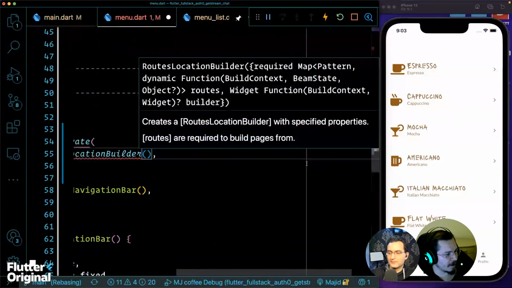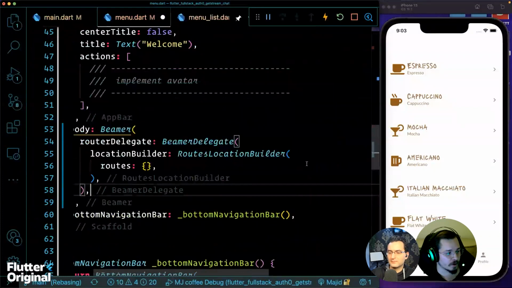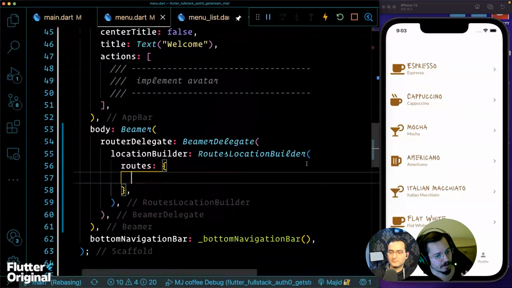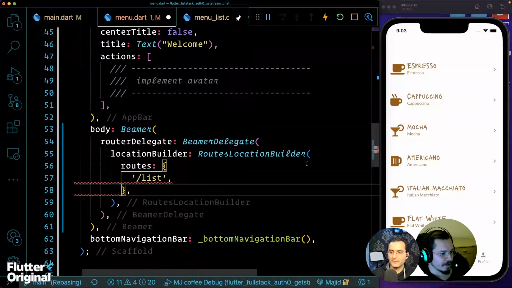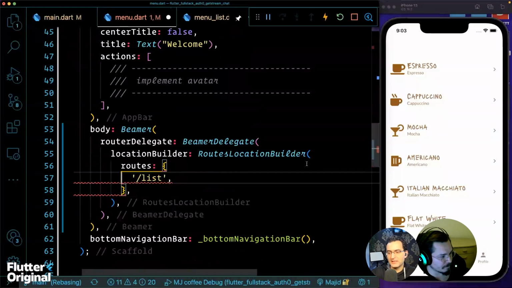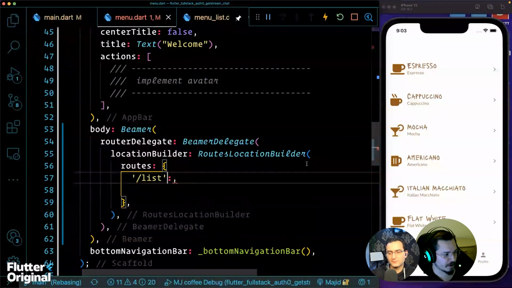Then we're going to define our 3 screens as routes. The important thing here is that because this screen was built when we went on the /list route, we have to keep the consistency of the route. So we have to name each of them beginning with /list, then continue with a slash. Let's name the first one /list/first.